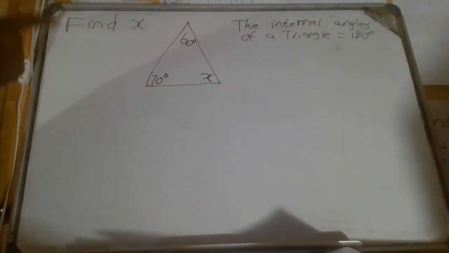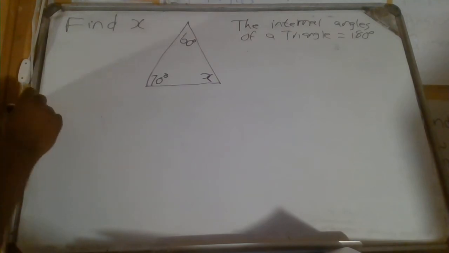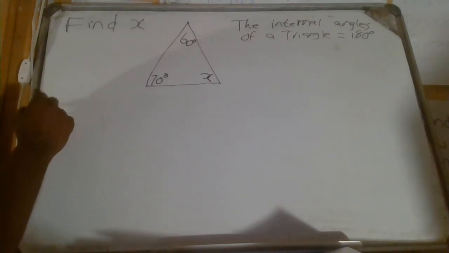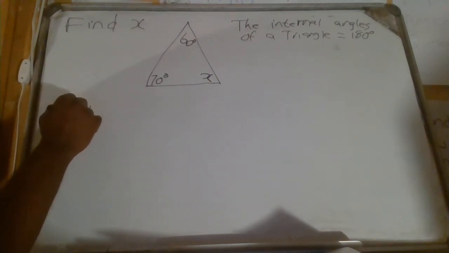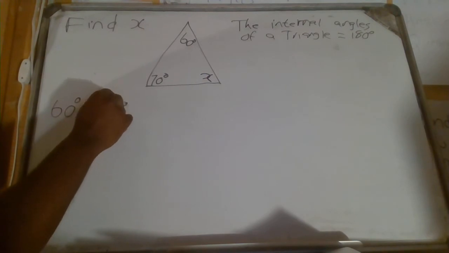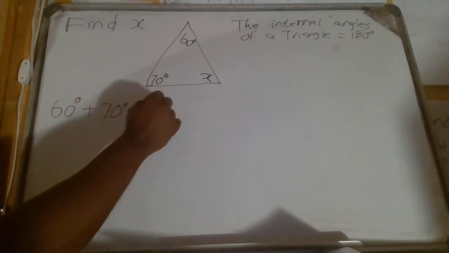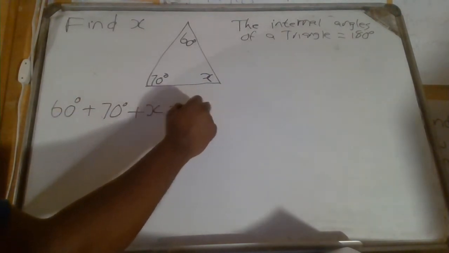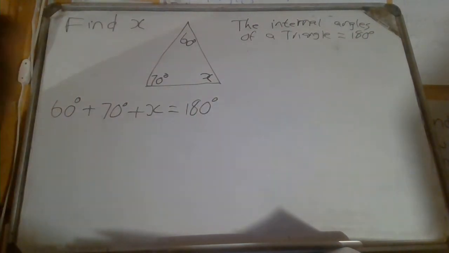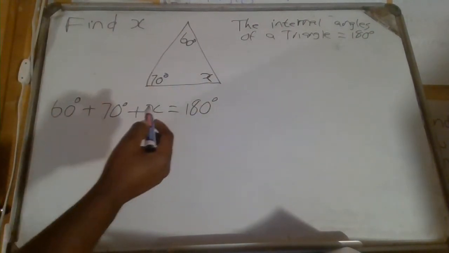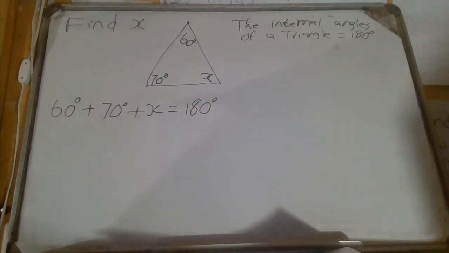Now this is a rule that combines all of these things. So you will then say 60 degrees plus 70 degrees plus this x is equal to 180 degrees. Why? Because of this theorem. Now you must quote the theorem so that you tell a person who is marking that I know my story, I know what I'm talking about.